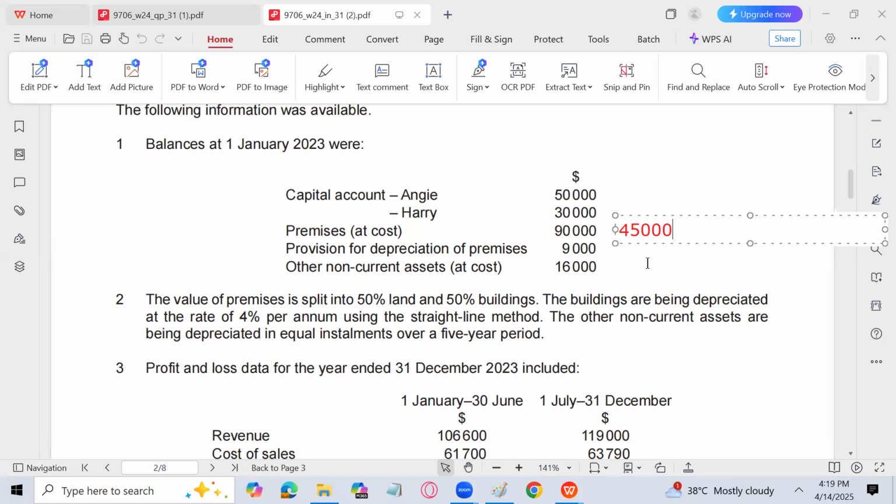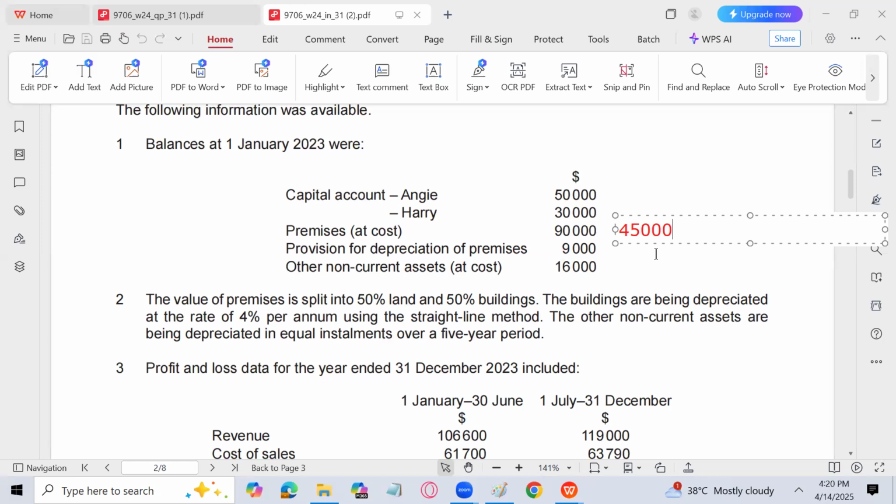So 45,000 is the land and the remaining 45,000 is the building. Let's calculate the depreciation on the building: 45,000 times 4% is 1,800. So 1,800 is the depreciation using the straight line method.